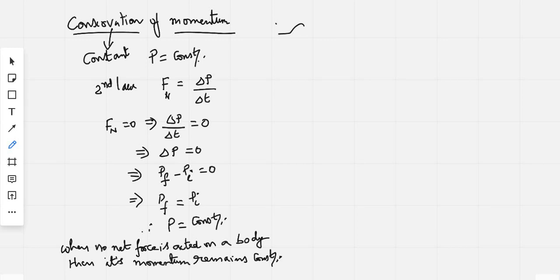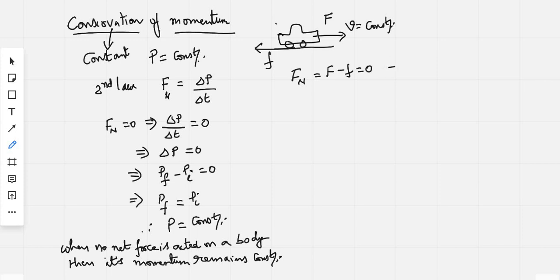Take an example like this. Say that a car is moving with a constant velocity, and it is possible whenever the driving force F is equal and opposite to the frictional force small f. Therefore the net force Fn is equal to capital F minus small f, which is equal to 0. This implies that the velocity remains constant. So this is called uniform motion of the body. Let the car have mass m, and whenever this situation occurs, mass times velocity equals a constant, and this is nothing but momentum remains constant.